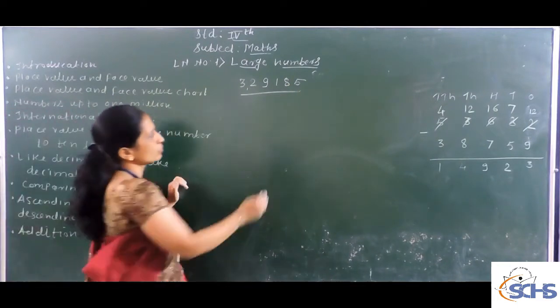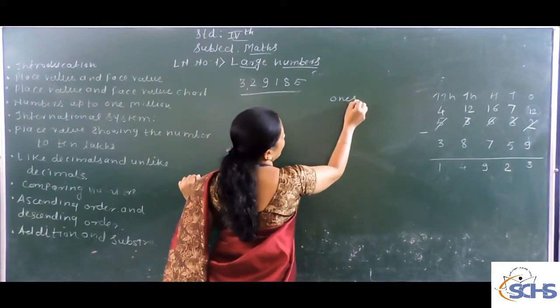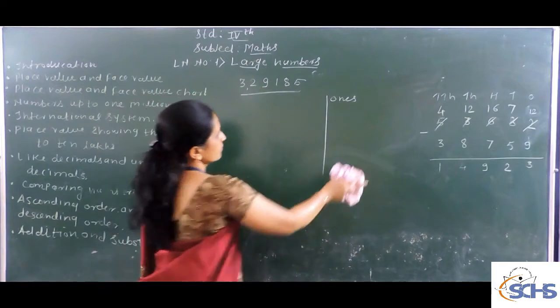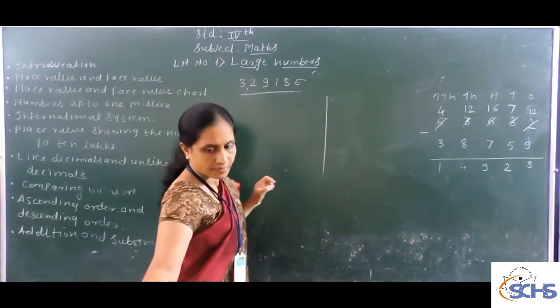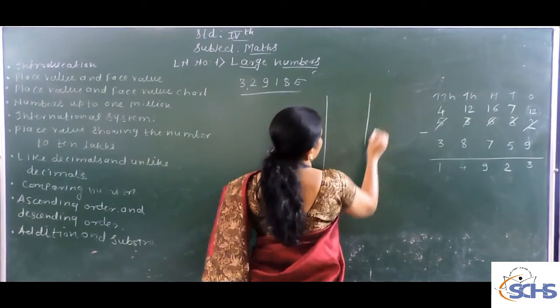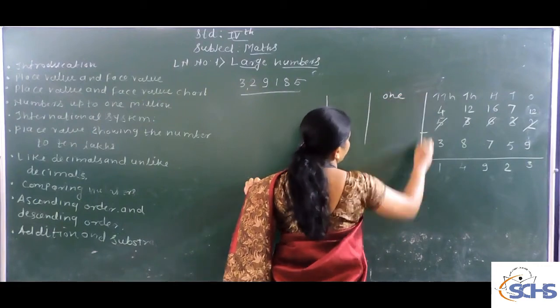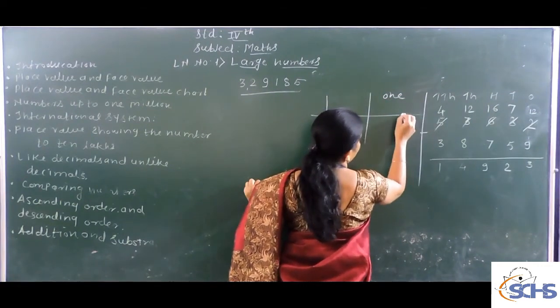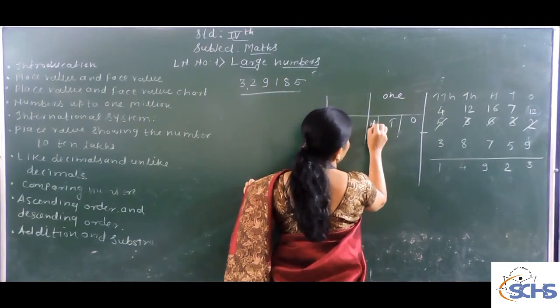Which way are you going to arrange this? You take the 1 place, 10 place, and 100 place.